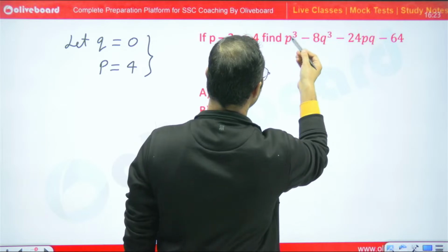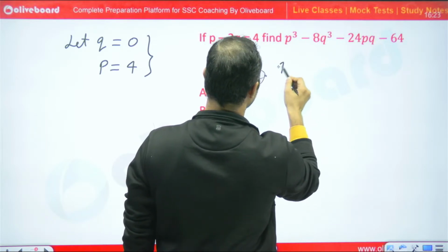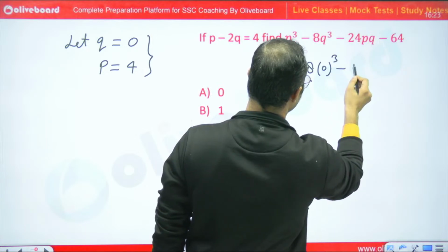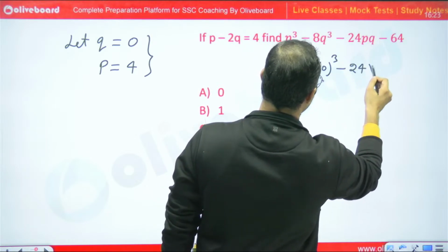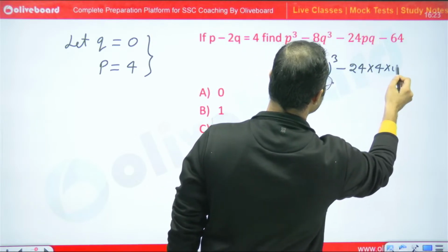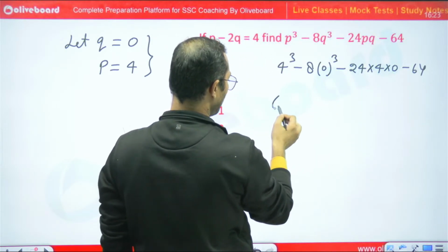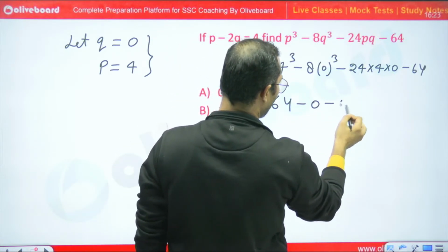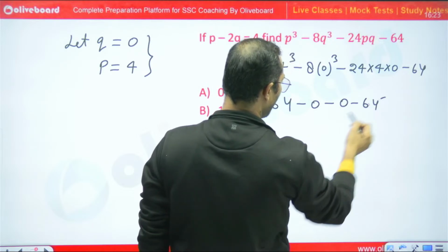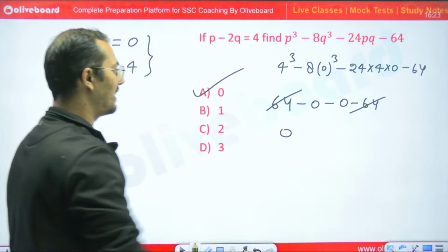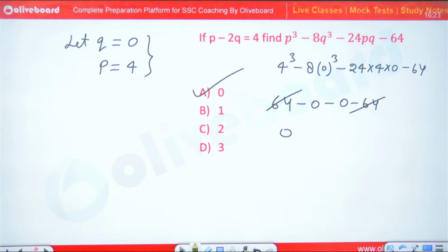So target is p cube minus 8q cube. So 4 cube minus 8 into 0 cube, minus 24 into 4 into 0, minus 64. So this will become 0, this will become 0. So 64 minus 0 minus 0 minus 64. 64 gets cancelled. 0 is the right answer. A part is the right answer.